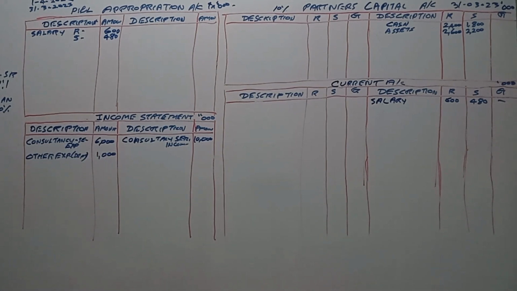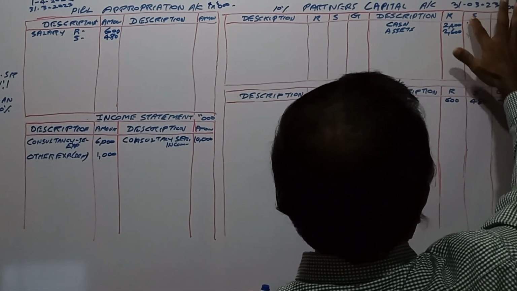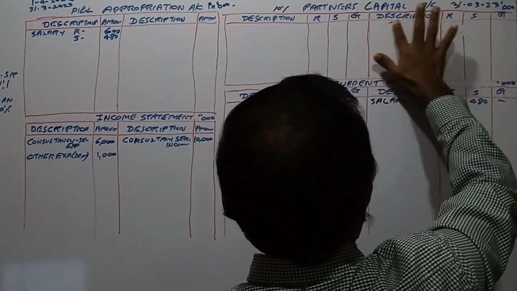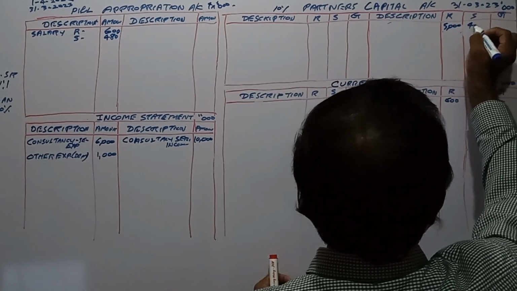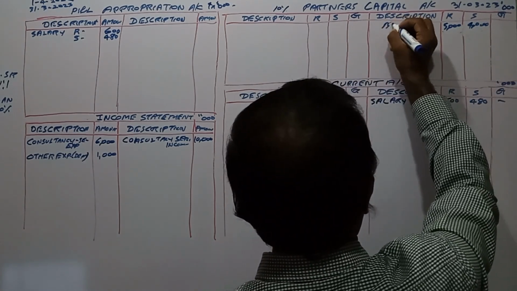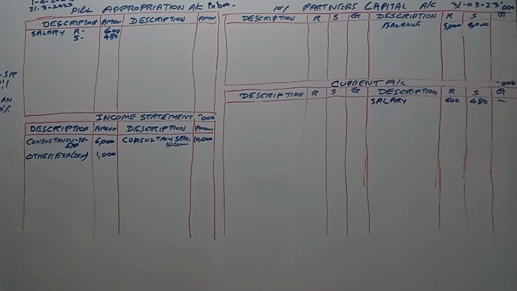Here we had to pay 5,000 and 4,000, opening balance, and 1,000, that is finished. Another thing is other information provided, which is transactions with the partners.